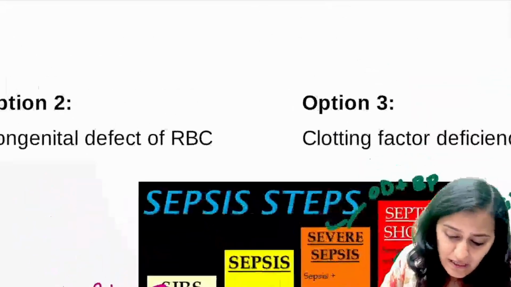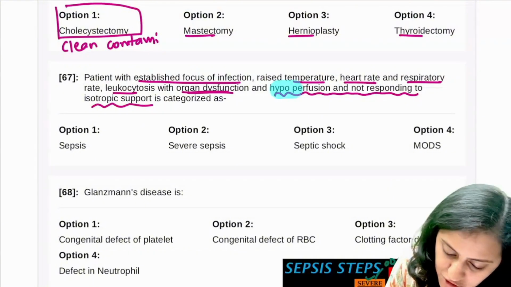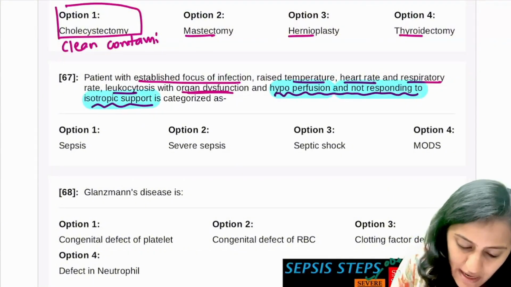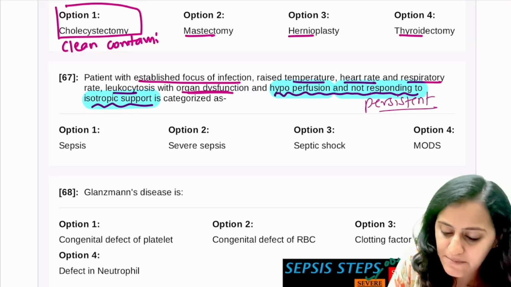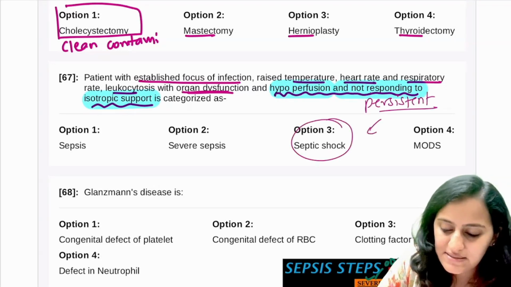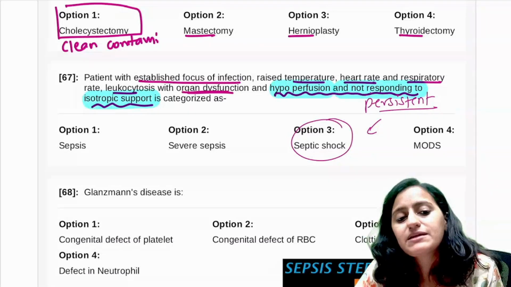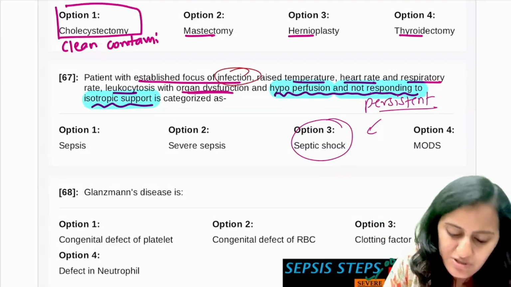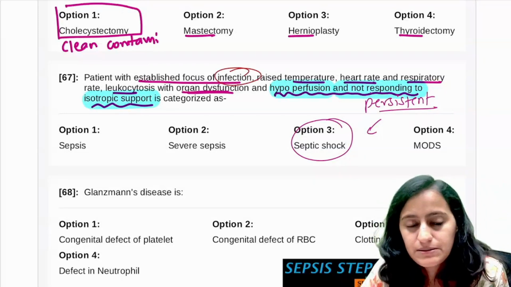Now, because you have hypoperfusion not responding to inotropic support, that means this is persistent hypotension. That is why this is septic shock. There is an infection, so definitely this is septic. So remember, this is septic shock.